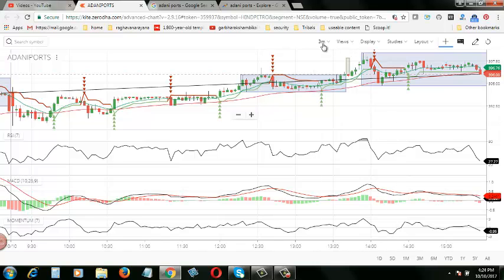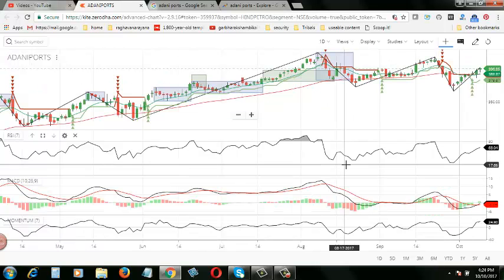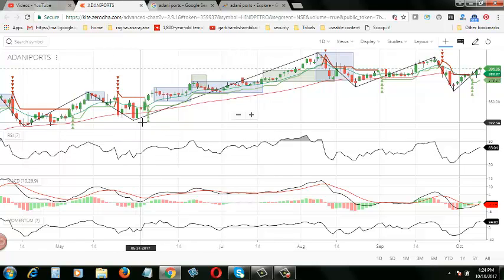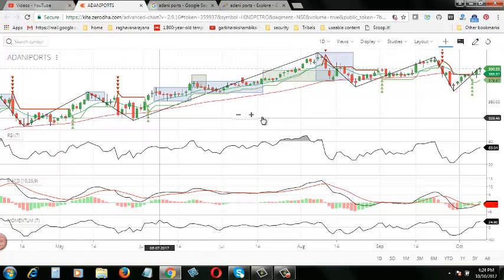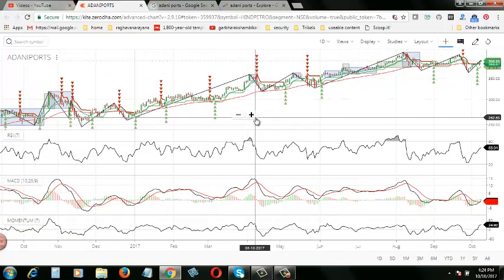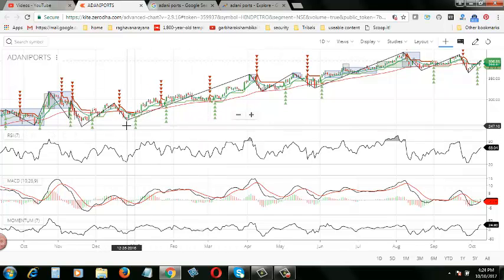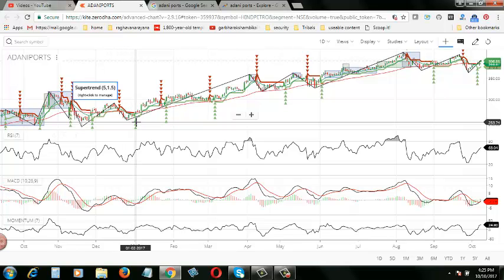And coming back to the 1 day chart. Now here, if you see the day's trend, for example, you want to see how the stock has been faring this whole year from 2017. You take January 1st, 2017.